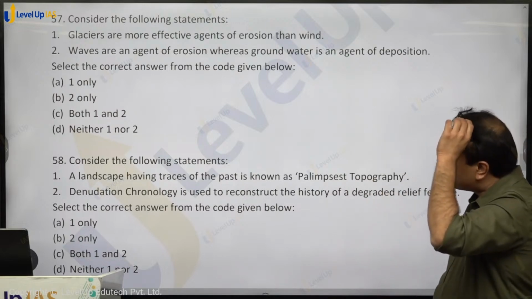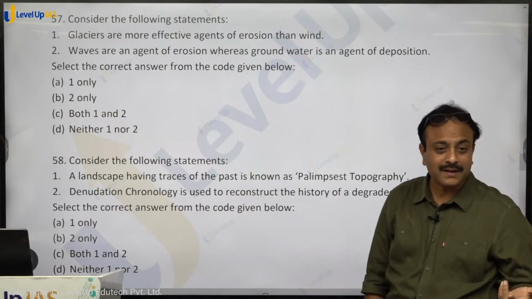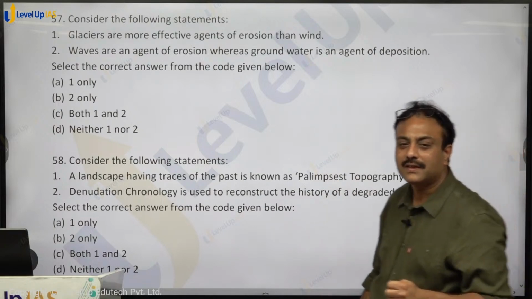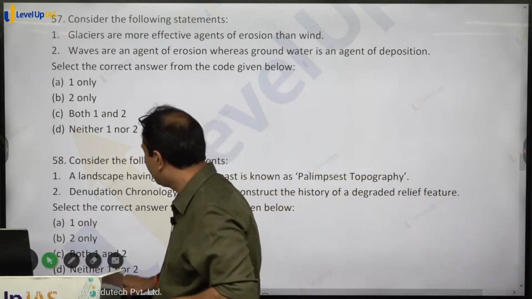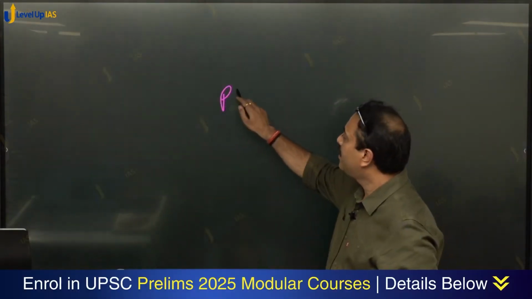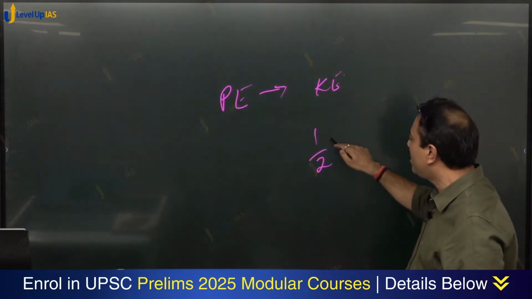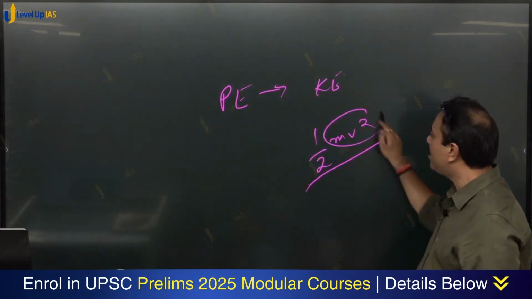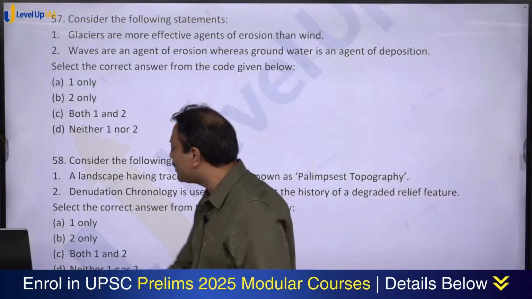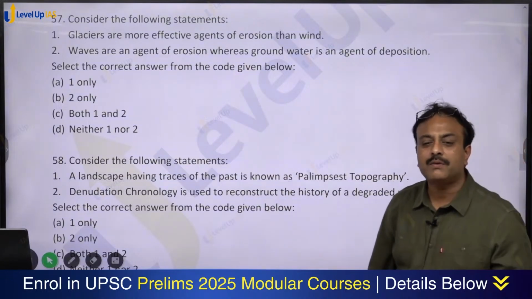Consider the following statements: glaciers are more effective agents of erosion than wind. What is erosion? Erosion is potential energy getting converted into kinetic energy, which is 1 by 2 mv squared. It depends upon mass and velocity. So whichever will have more mass will be considered a better agent of erosion.